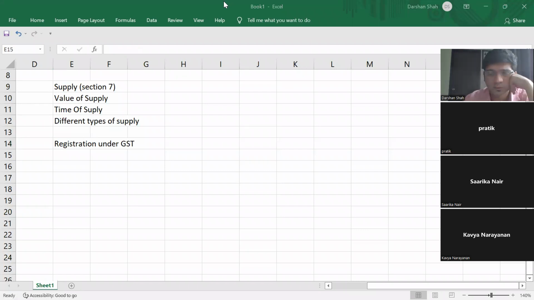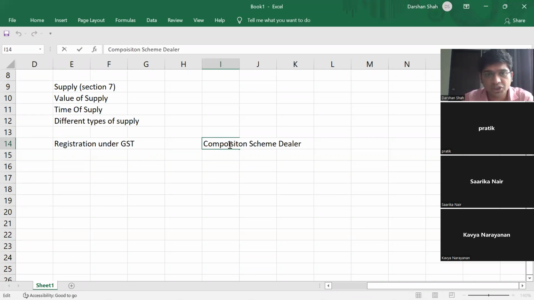All right. So today we'll continue with the registration concept. What do we need for registration? What is a composition scheme? Today I am going to teach you something new, that is composition scheme dealer. Once you get registered, what all options do you have? One of them is composition scheme dealer. Very important from a practical point of view, and from your numerical point of view also.